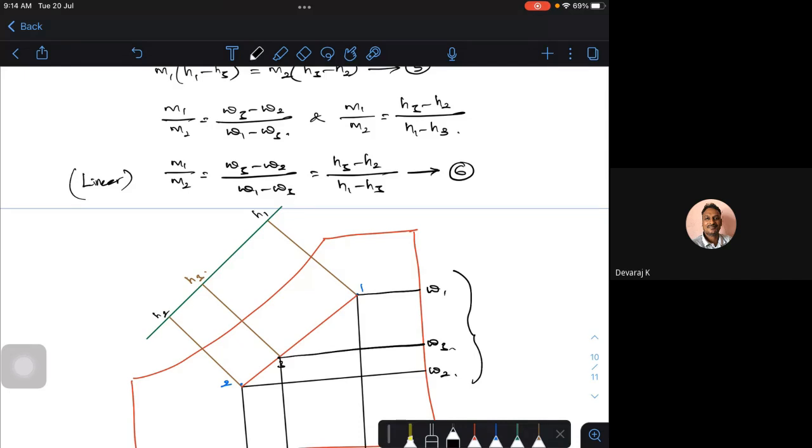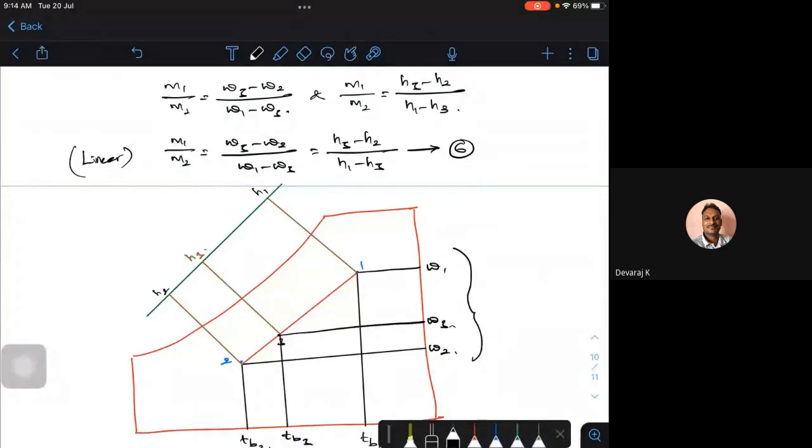So, when you have this on a linear scale, the point 3 should be on that linear line on the chart. If I connect point 1 and point 2, the point 3 lies on a straight line connecting the initial and final states. Okay, 1 is a state before mixing, 2 is a state before mixing, and 3 is the state after mixing of the two streams, 1 and 2, or A and B, whatever it may be.